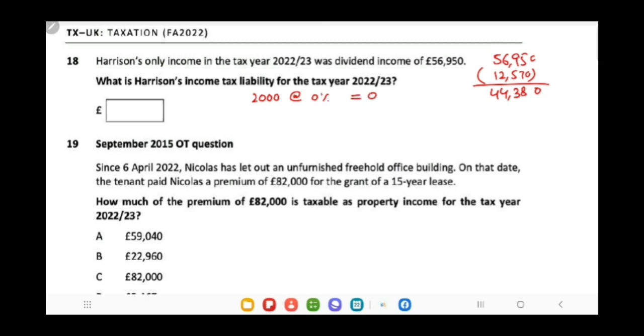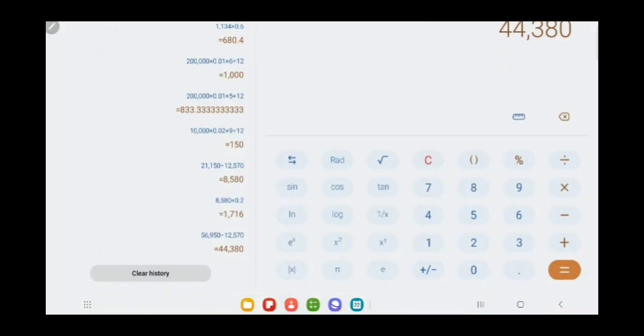So as the total income lies in the higher rate band, we need to consider that 37,700, the basic rate band, we have already used 2,000 of this limit. Remaining 35,700 of your dividend income will be taxed at 8.75%. Remember, rate for dividend incomes are different. So 35,700 multiplied by 0.0875, this will give you 3,123.